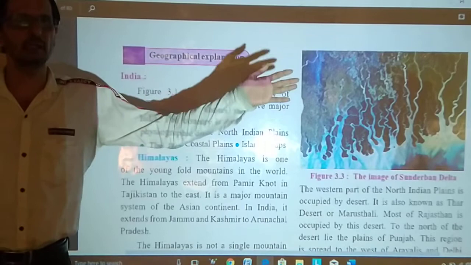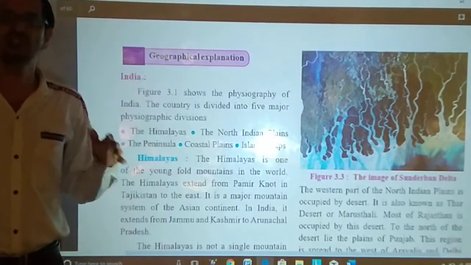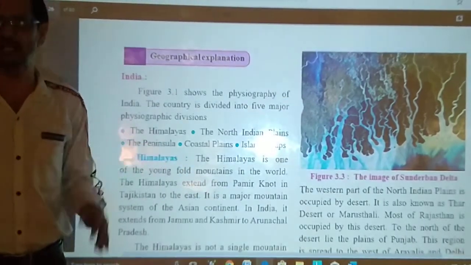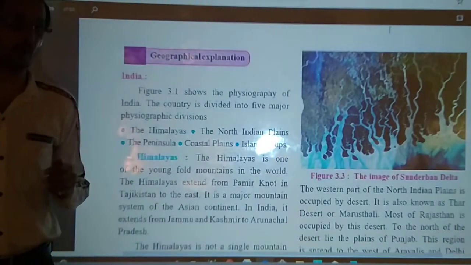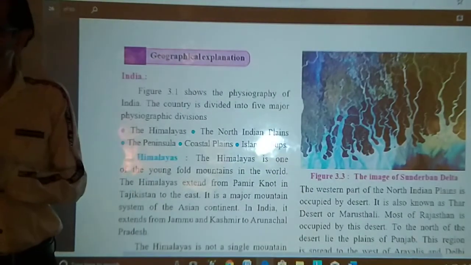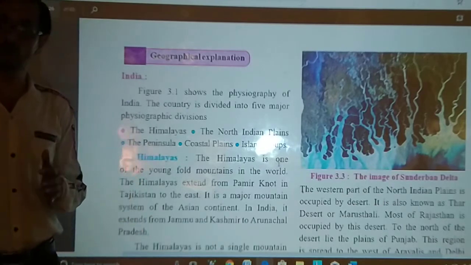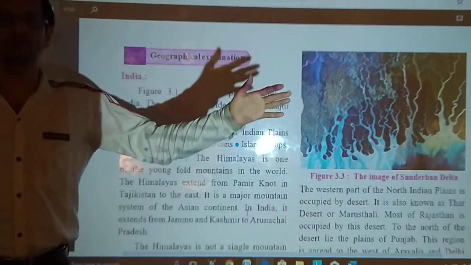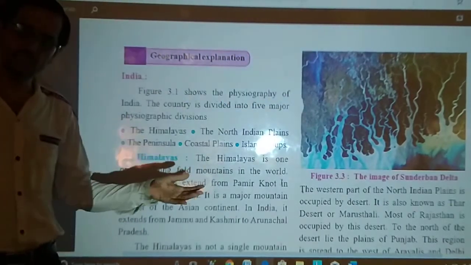Himalaya. And Himalaya determines the climate of India, especially precipitation. Monsoon rainfall is determined not just by monsoon wind but also by Himalayan mountain ranges. How? That will be studied afterwards.